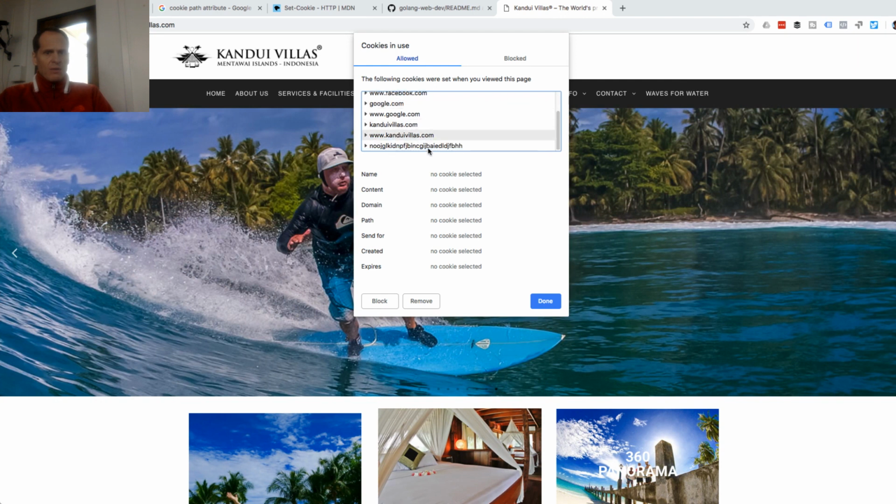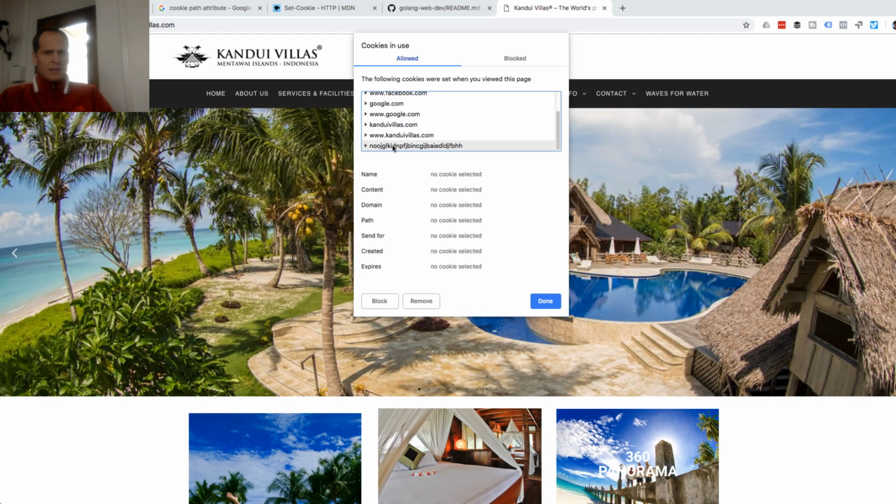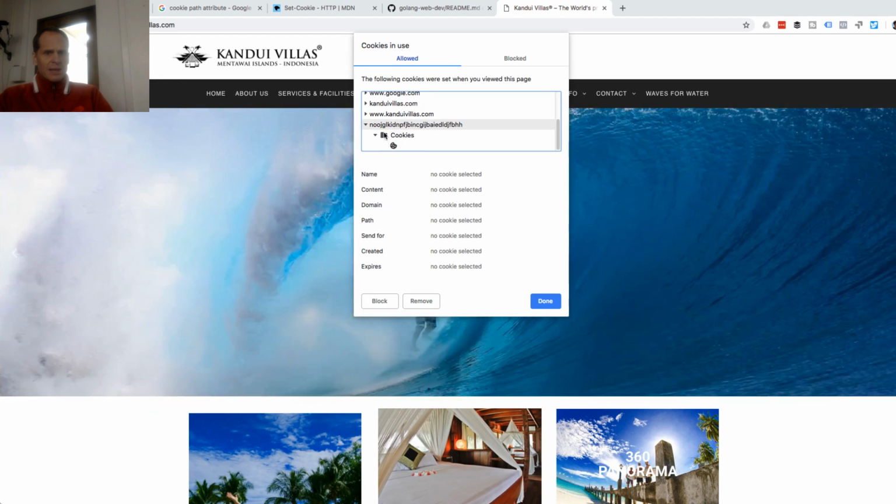Then Kandui Villas is writing a cookie. And then there's a crazy cookie. I have no idea what that cookie's about. I was just seeing that on another website. But these cookies here are cookies for marketing.